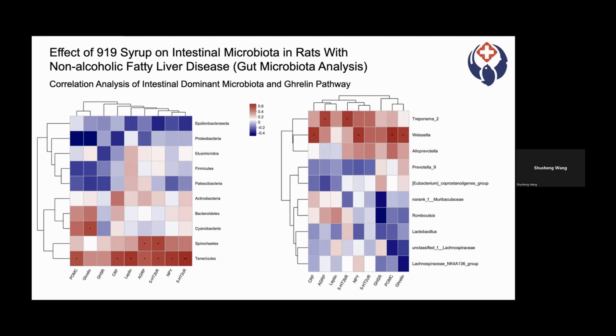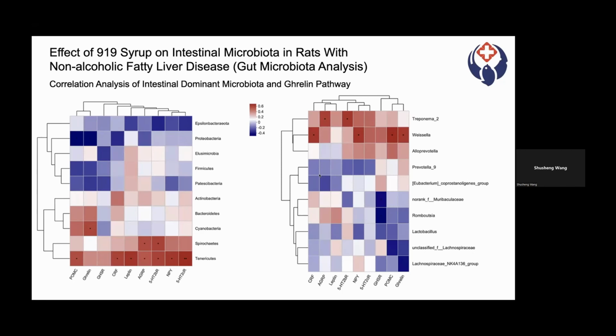The left picture shows the correlation between the dominant intestinal strains at the phylum level and molecules in the hypothalamic Ghrelin pathway. Tenericutes had a significant positive correlation with POMC, CRF, NPY, 5-2CR, leptin, AGRP, and 5-2BR. Spirochaetes had a significant positive correlation with AGRP and 5-2CR.